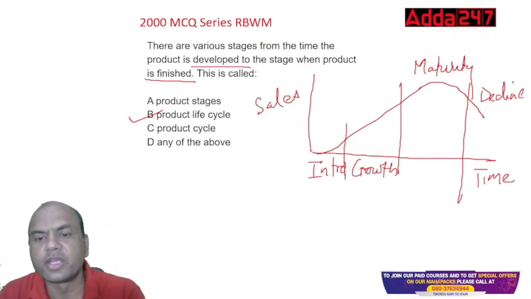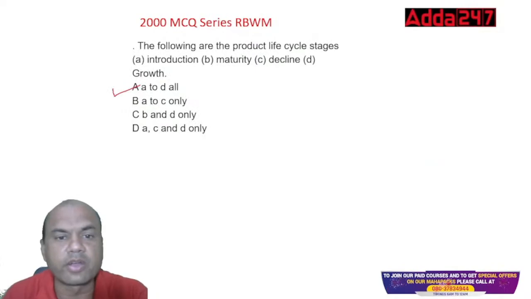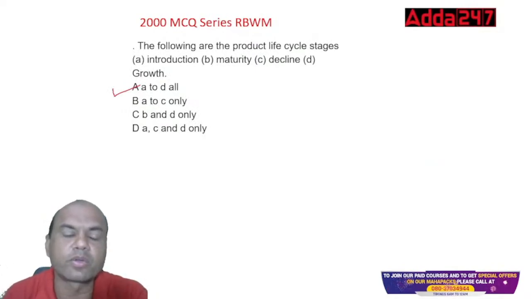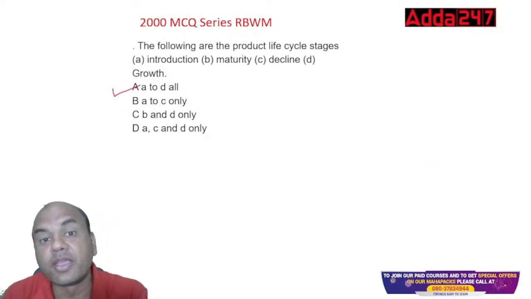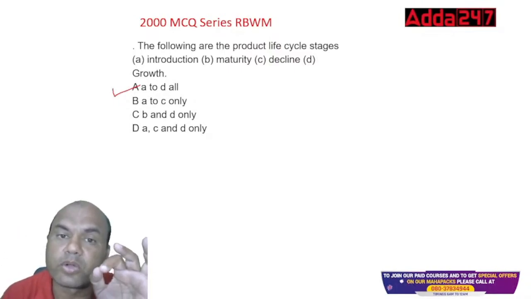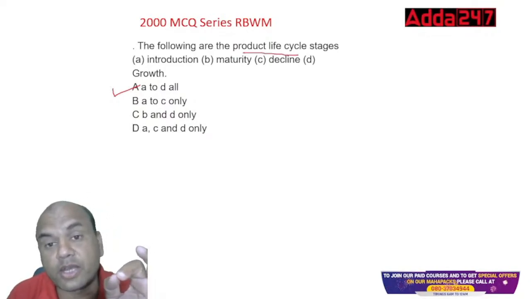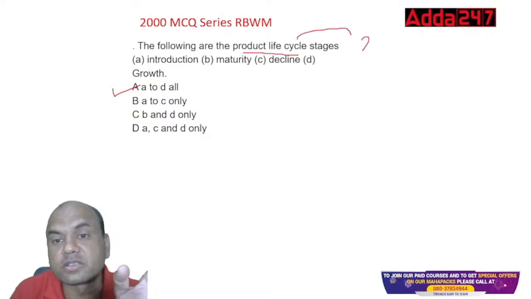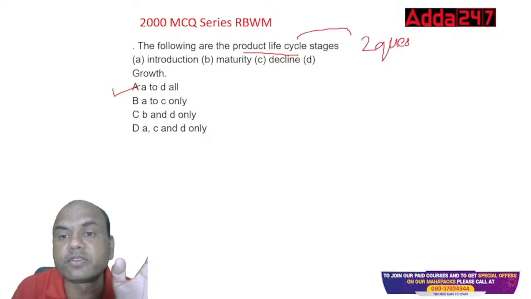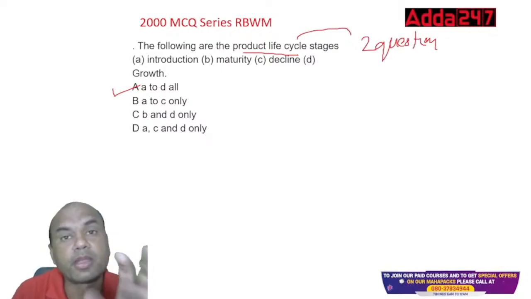See this: introduction, growth, maturity, and decline. It should be in serial order. In the exam they can ask you anything, but definitely one or two questions on PLC will be there. I give it to you in writing.